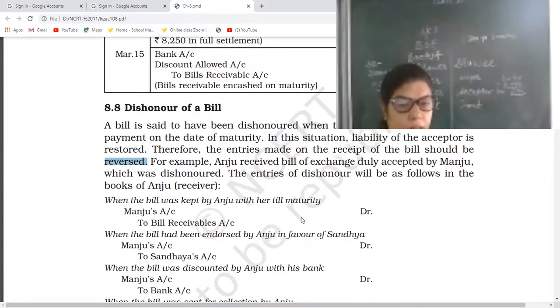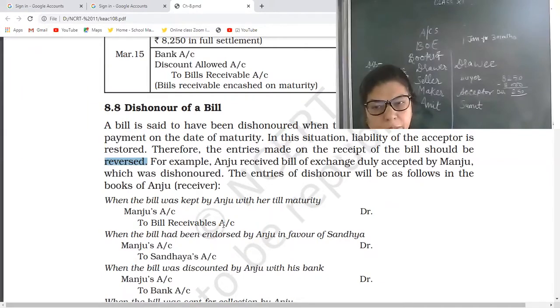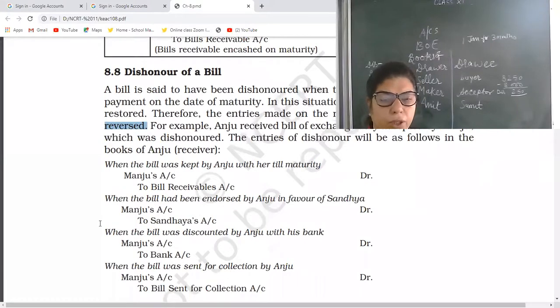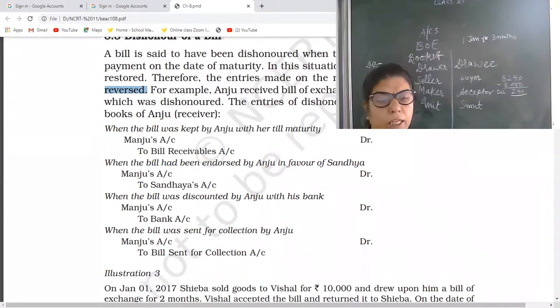Now what the entries will be. When the bill was kept by the drawer, then the entry is drawee to bills receivable, returned back with noting charges. Yes. And if endorsed, then the endorsee will be the giver. If the bill is discounted, then the bank will be the giver. If the bill is sent for collection, then the bank for collection will be the credited account.